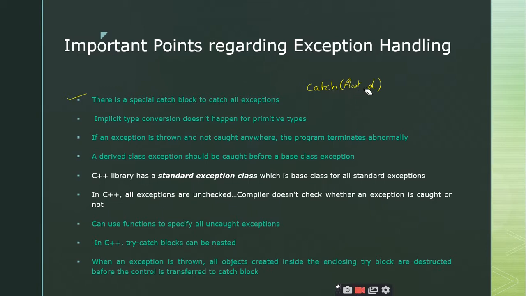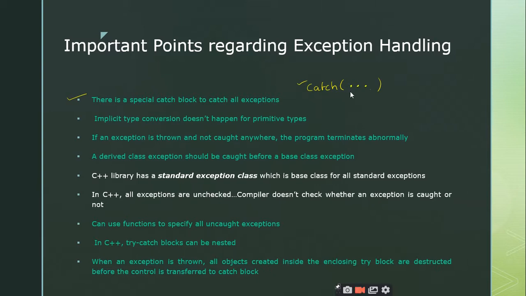But these particular catch blocks are very specific to that data type. If I write it like this, it can catch hold of only floating point versions. But in order to write a generic catch block, instead of specifying the data type and the variable, we specify the catch block with 3 dots. That's it. So the compiler will come to know that this particular catch block is a generic catch block which can catch hold of any exception that is thrown by the user. Is it clear up to this point?